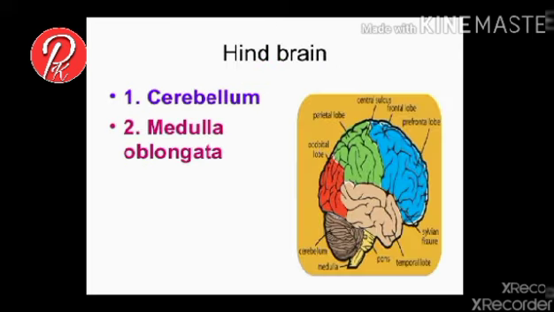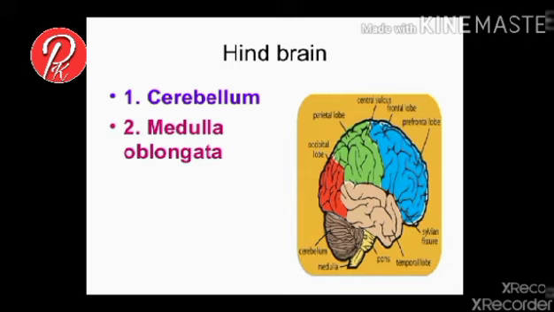The hindbrain contains three parts. One is pons, the second is cerebellum, and the third is medulla oblongata. Pons: in Latin, pons means bridge. It joins the lower part of the central nervous system to the upper part of the central nervous system. It means it joins the medulla oblongata to higher centers: cerebellum, cerebrum or midbrain.